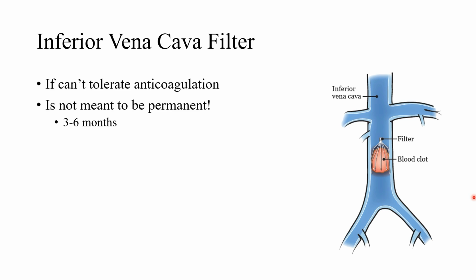A lot of times these filters will go in, the patient will be lost to follow-up, and it never gets taken out, right? This is an external object, so if it's in there long enough, the filter itself will become thrombogenic, right? It's a metal object in the body. And then it can start to dig into the wall of the vein and cause endothelial damage itself. So if it's in there for more than 3-6 months, this can start to cause problems itself. So you really want to make sure you're on top of your patients that get this. They know it really should come out in a few months.